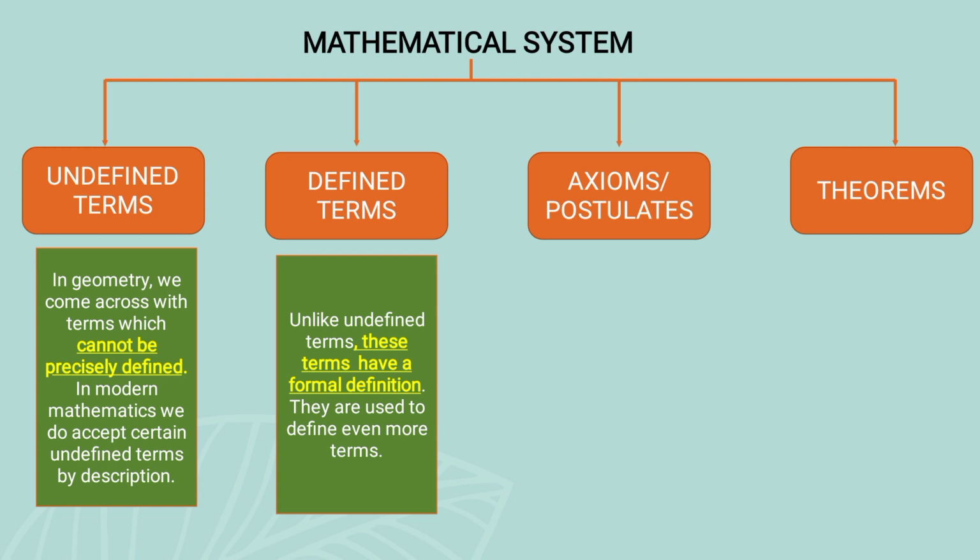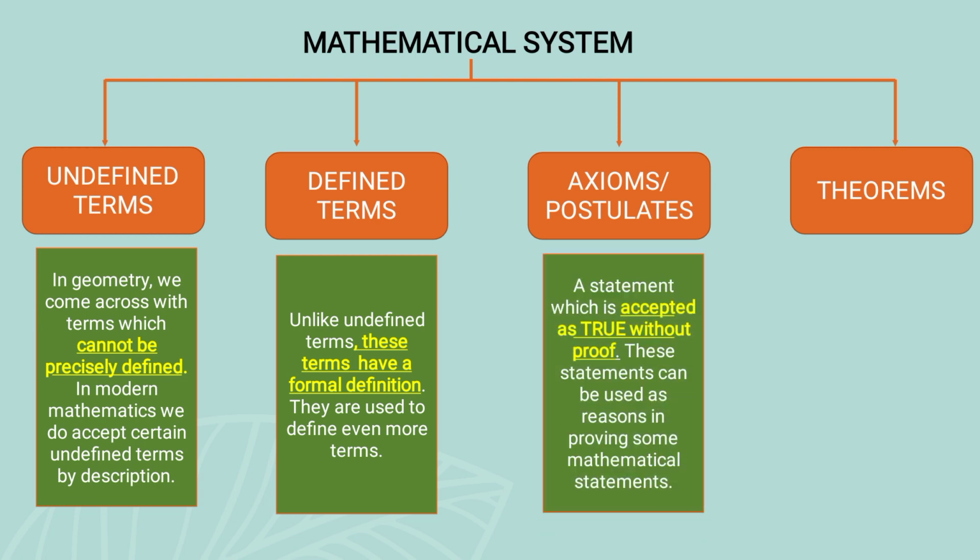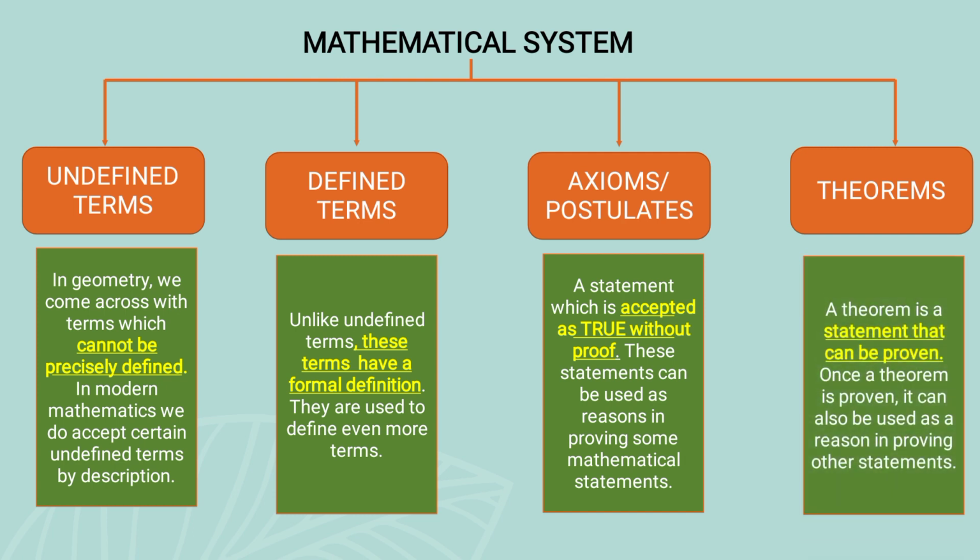So for axioms and postulates, a statement which is accepted as true without proof. These statements can be used as reasons in proving some mathematical statements. While the theorems, a theorem is a statement that can be proven. Once a theorem is proven, it can also be used as a reason in proving other statements.